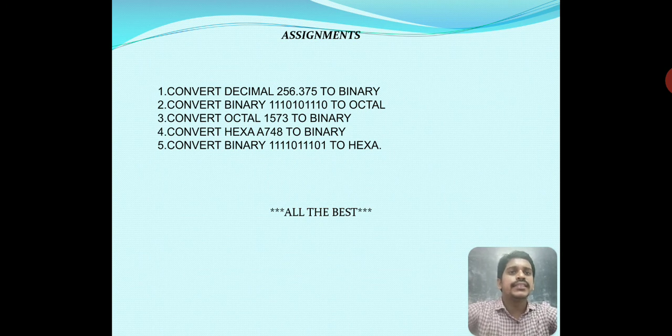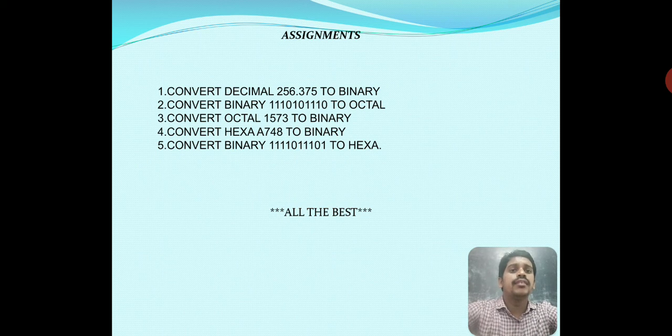So these are the exercises for these conversions. First of all, we have to convert decimal to binary: 256.375 base 10 to binary numbers. To represent each decimal value as a binary value, we have to convert the fractional part and integer part separately. Second one, convert binary to octal. In binary to octal conversion, we can convert easily. We represent the binary numbers in groups of 3 digits, separately, and write our octal numbers.